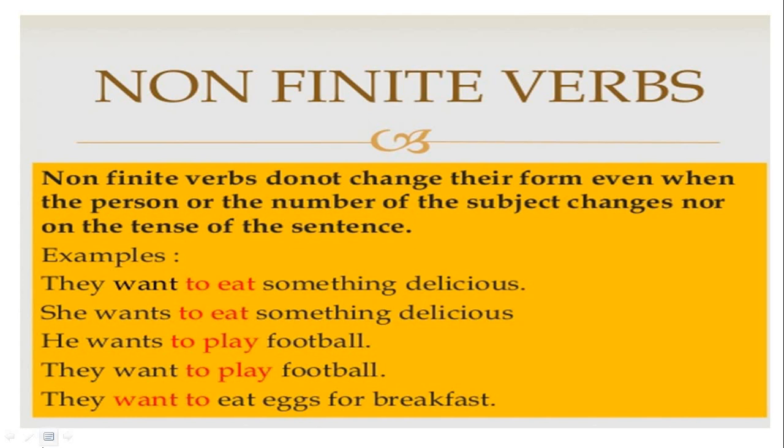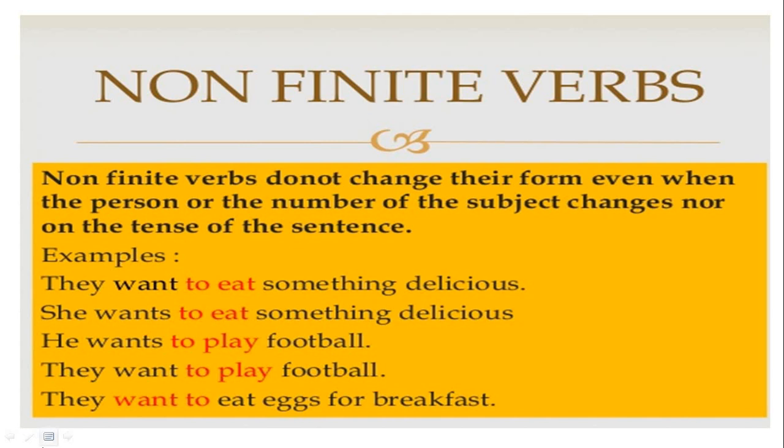Non-finite verbs do not change their form even when the person or the number of the subject changes, nor on the tense of the sentence. Examples: they want to eat something delicious. She wants to eat something delicious. He wants to play football. They want to play football. They want to eat eggs for the breakfast.